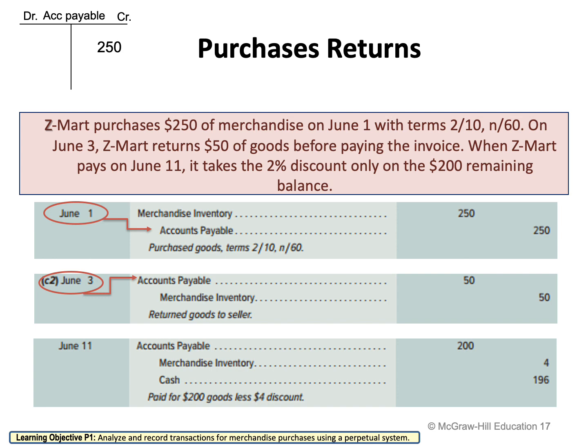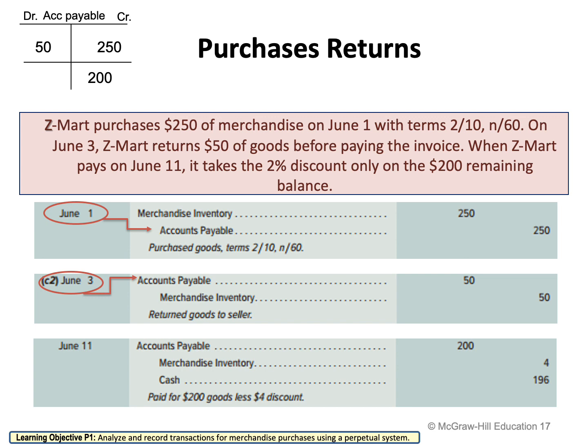But on June 3rd, I returned some items and decreased my accounts payable by 50. So now, when I'm going to record the payment entry, I have to adjust for the accounts payable. I'm not going to pay 250 now, I'm going to pay 200. Why? Because I already returned 50. So it means that my accounts payable is 200. I have to pay 200, not 250, because 50, I already returned on June 3rd.